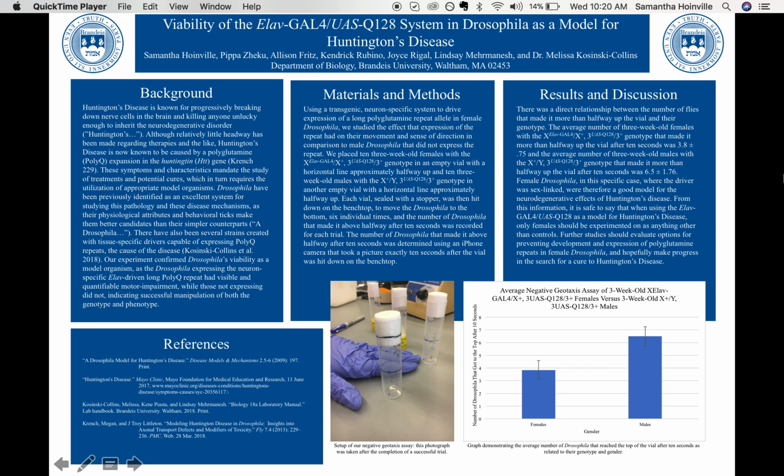Hi there. So in our experiment, directly assisted by Joyce Regal and Kendrick Rubino and overseen by Lindsay Merrimanesh and Dr. Melissa Kaczynski-Collins, my lab partners and I attempted to evaluate and quantify the value of Drosophila as a model for Huntington's disease using the ELAV-Gal4 UAS-Q128 system.